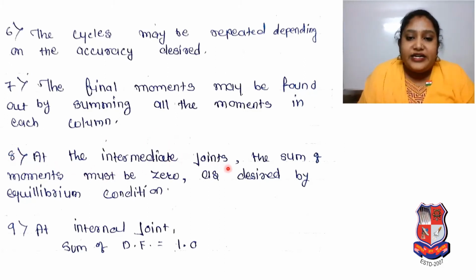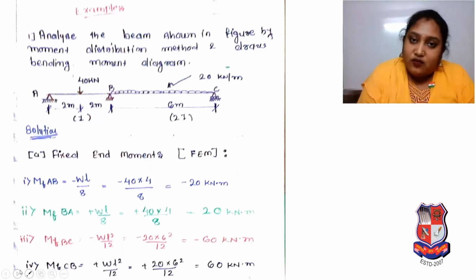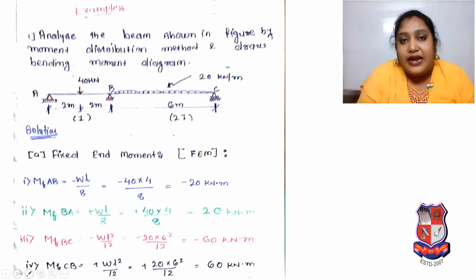At the intermediate joint, the sum of moments must be 0 as required by equilibrium conditions. In the 9th step, at an internal joint, the sum of distribution factors is equal to 1. So whatever basic terms we have seen, carryover moment, distribution factor, stiffness, and the steps and fixed end moments, as per that we will try to solve the example. Dear students, please focus on these steps properly. If you understand this problem, then based on that you can easily calculate more problems of a similar type.